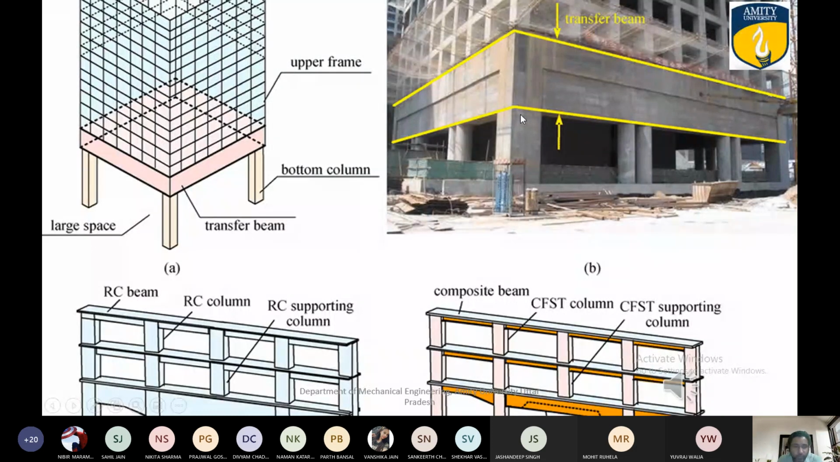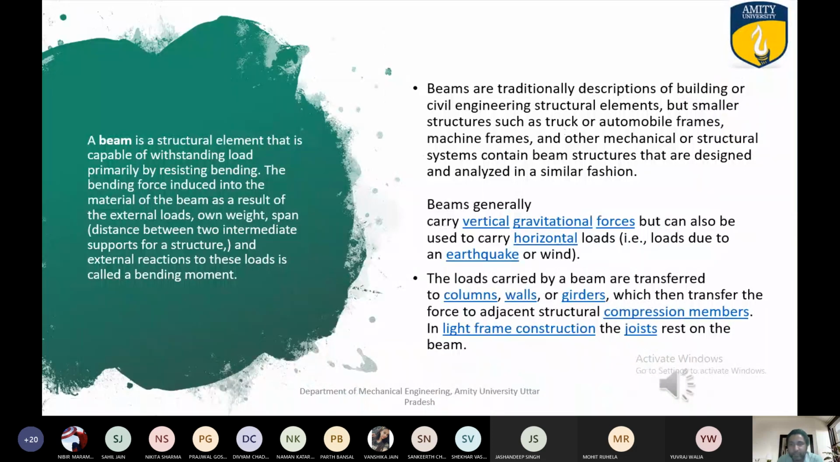Fine. So you can see in this diagram also, transfer beam is there, large spaces. You can see this large view of the building, and you can understand what actually a beam is. I have already discussed beams like that. In building structures, this is basically used in civil engineering structures. Okay, and I have discussed this part with you.